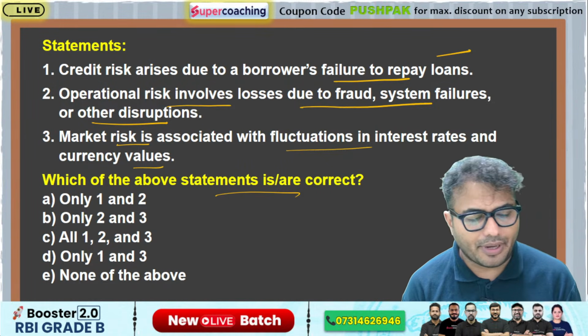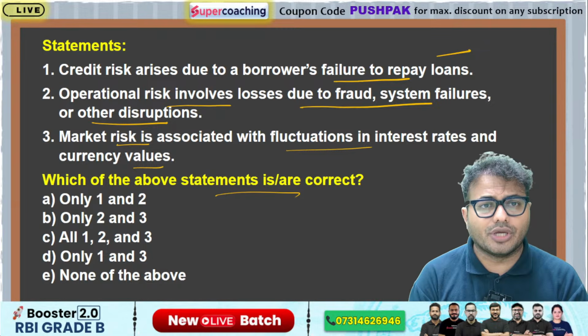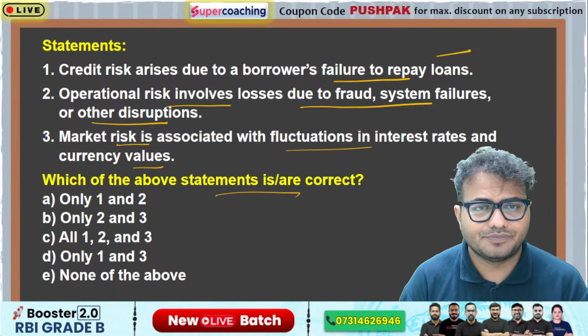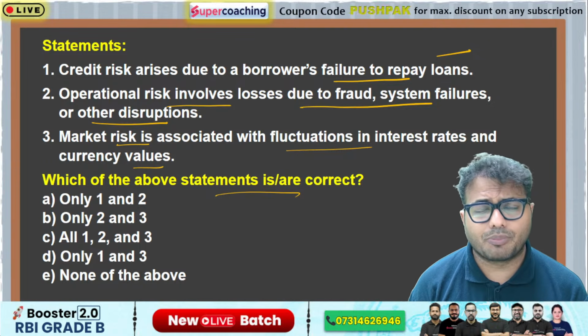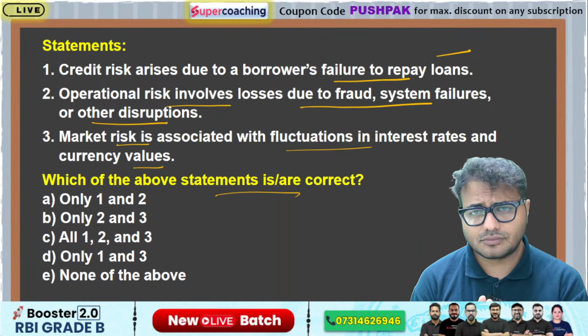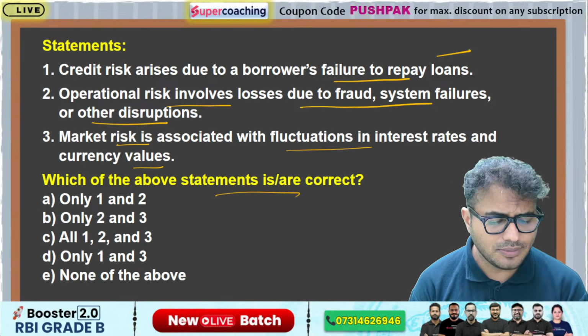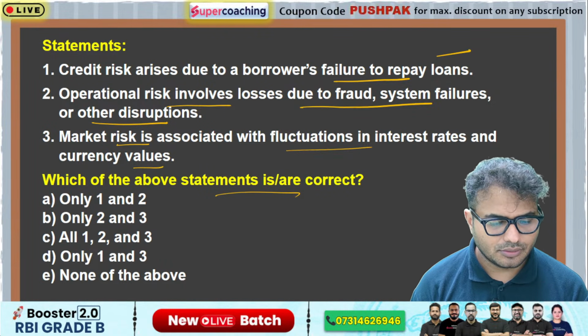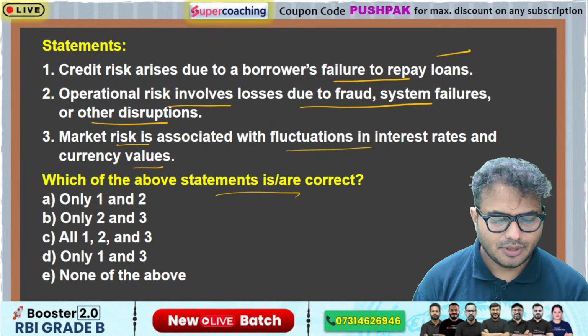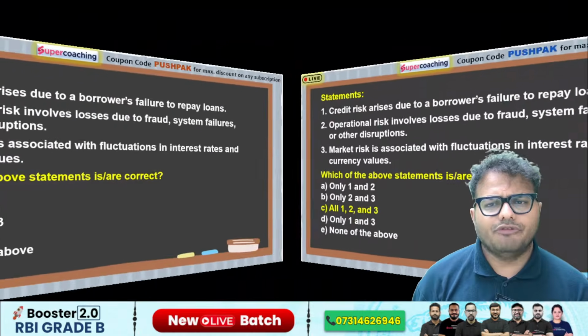कौन से statements यहाँ पे correct है? This is a question in front of you. So what do you think? What can be the correct answer of this particular question? Credit risk, operational risk, market risk. These three concepts we use in Basel norms. So what do you think? Credit risk, operational risk and market risk. Yes, answer of this question will be all.